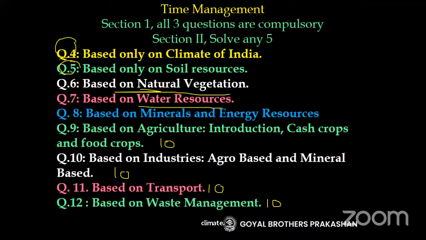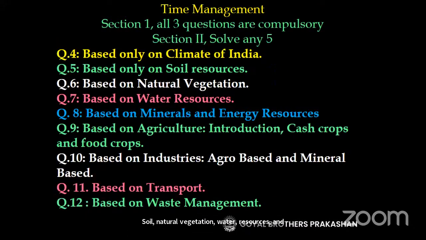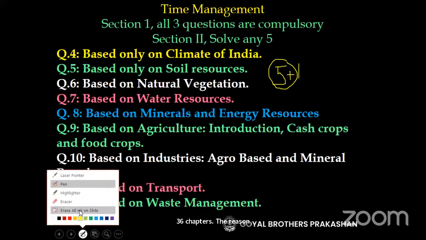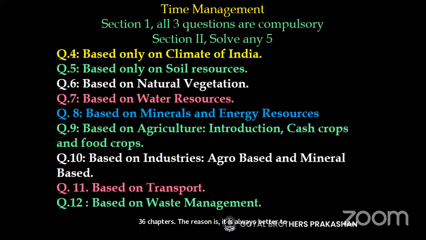Now, if children study 5 questions thoroughly, for example, generally children study lesson 5, climate, soil, natural vegetation, water resources, and transport. They find it easy. So they thoroughly study 5 chapters. But I always tell children that instead of studying 5 chapters thoroughly, study 6 chapters. The reason is it is always better to remember one question extra. Another benefit of studying one chapter extra is if the child knows 6 chapters thoroughly, for example, 1, 2, 3, 4, 5, 6, that means from the remaining chapters, he has to only study the MCQs thoroughly.